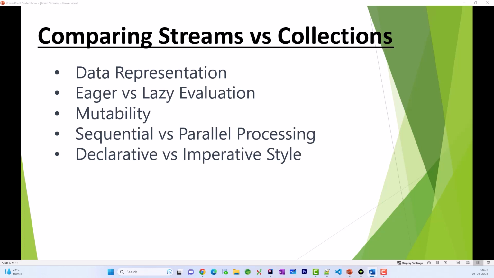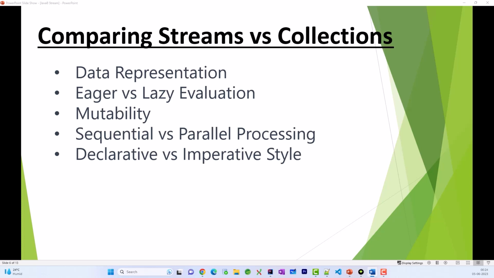Fourth, sequential versus parallel processing. Now, in case of collections, there is no inherent support for parallel processing. So in order to achieve parallel processing in case of collections, we can take help from multi-threading. We can create multiple threads, pass on the collection object, and process the elements.